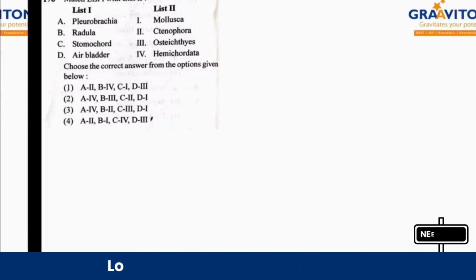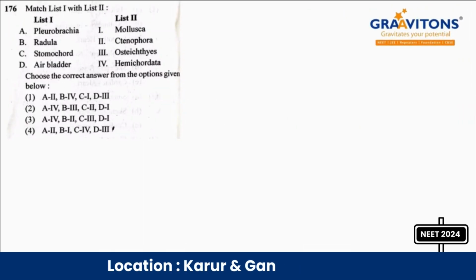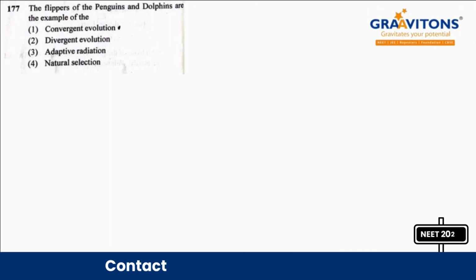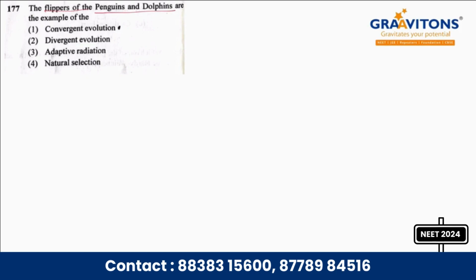All right, the next question 175, again a match question which is from the animal kingdom chapter. Pleurobrachia, it is for Ctenophora, right? Then radula for Mollusca, stomochord for Hemichordata and gall bladder osteitis. Okay, so the answer for 176 is option 4. The next question 177, flippers of penguins and dolphins are examples of convergent evolution. Okay, so in convergent evolution, they perform the same function.